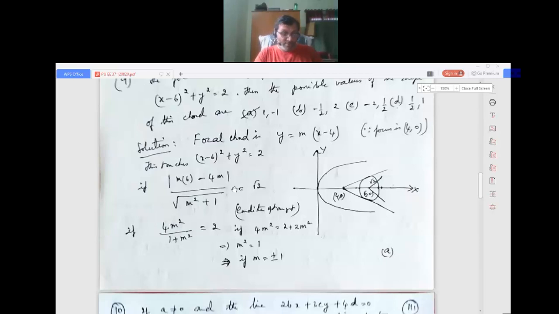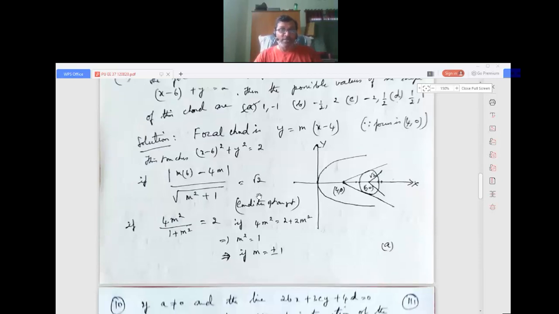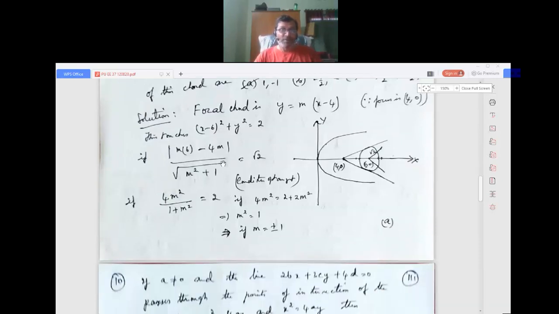If it is equal, we get it equal to root 2. Why root 2? Because the circle has the form (x minus h) whole squared plus (y minus k) whole squared is equal to r squared, so r squared is 2 and the radius is root 2. Simplifying, 6m minus 4m is 2m.